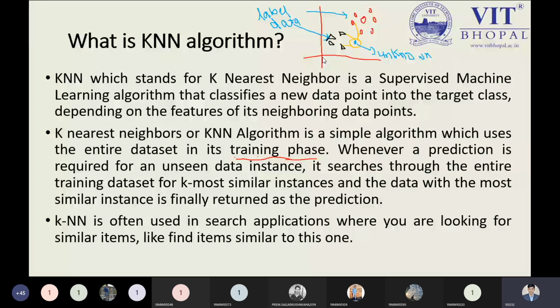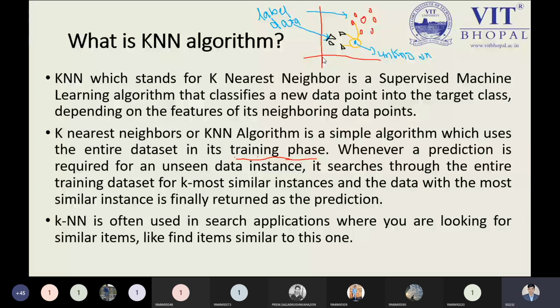The purpose of the KNN is to match the features of the objects, or the dots, which are already available as labeled data. If the new point matches those features, then based on the features we can say that this particular new input data belongs to this class, which could be class 1 or class 2.